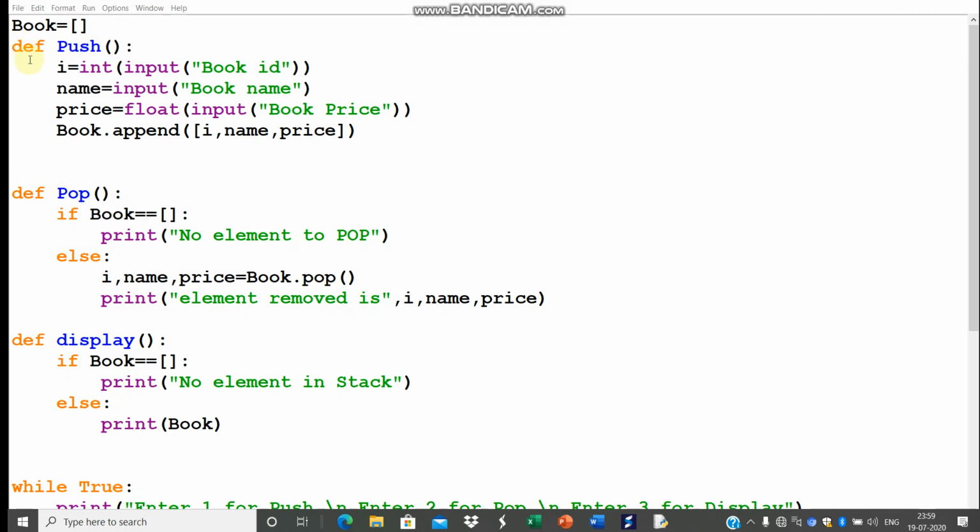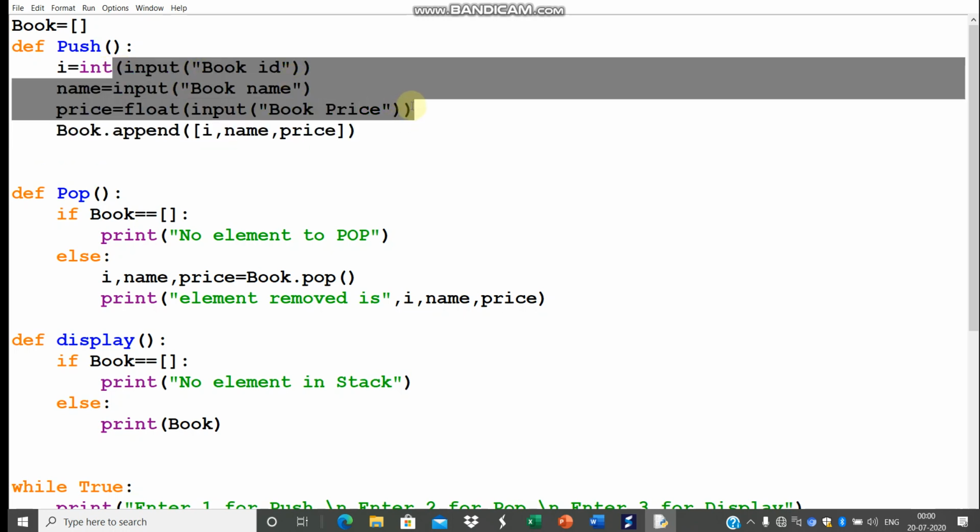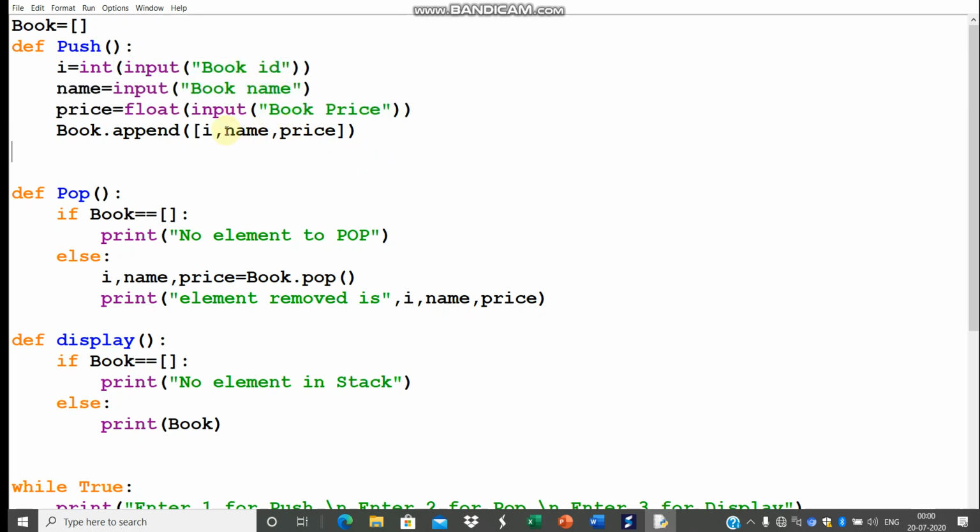In the another program, this time we are going to store a complete record. One stack element will have a record of a book. So book is an empty list. In the push function, we will push one particular element of the stack that will occupy book ID, book name and book price. Means one element of the stack will not have one data only, it will have a record type of data. So it is also the same as we have done earlier.